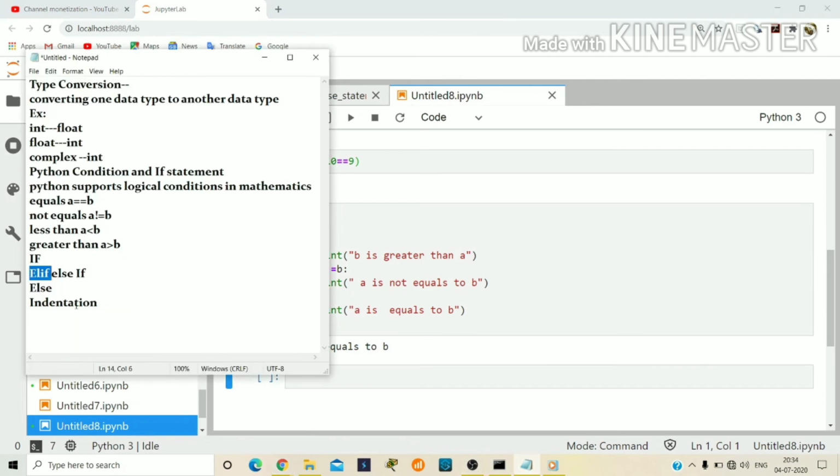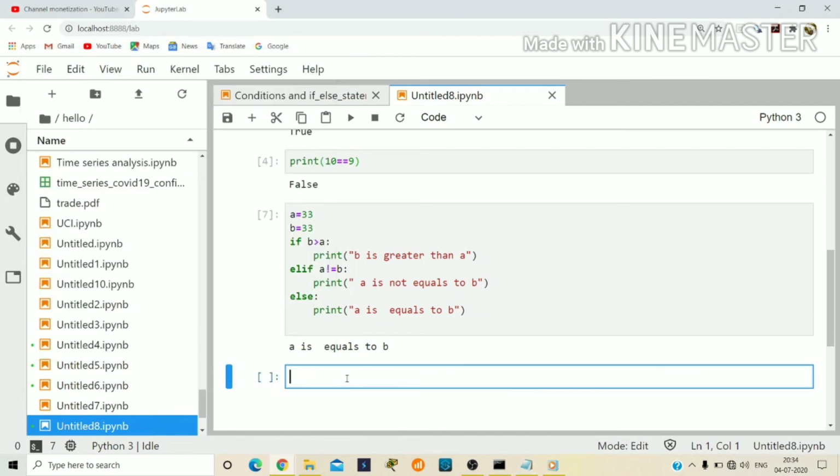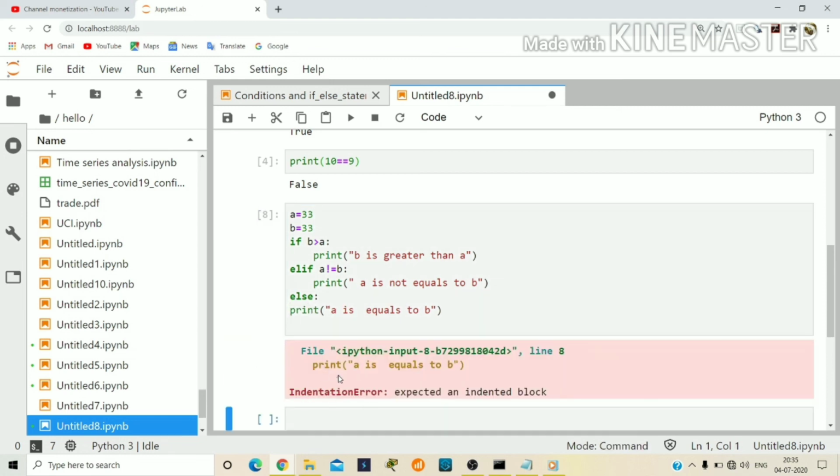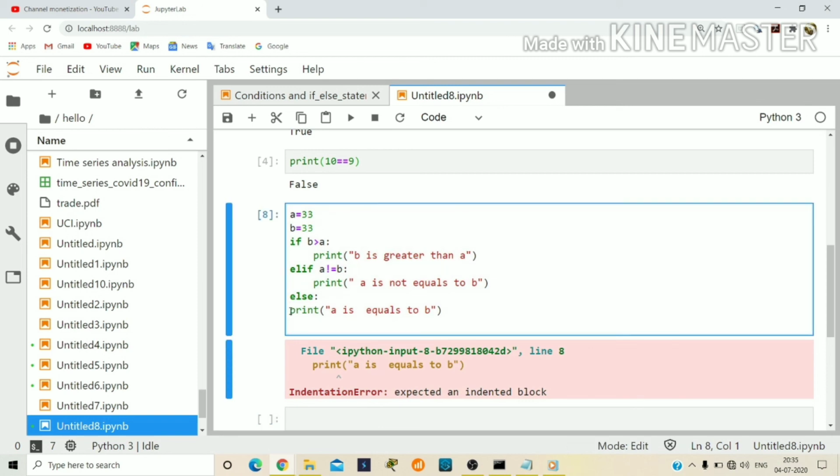Next topic is indentation. Indentation means white space at the beginning of a line to define the scope of the code. For example, here I am giving the white space. If I do not give this white space, it will throw an indentation error. This is the indentation. It gives the scope of the code. How much space do we need to give? A tab space. This is how indentation works.